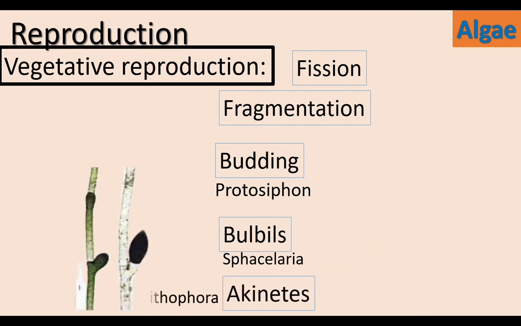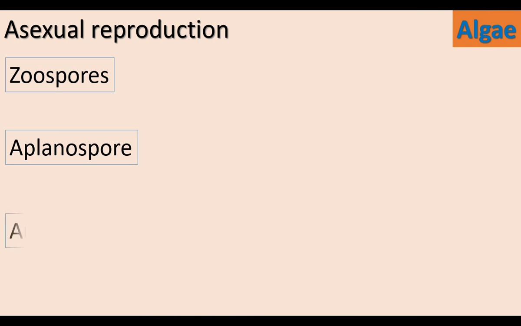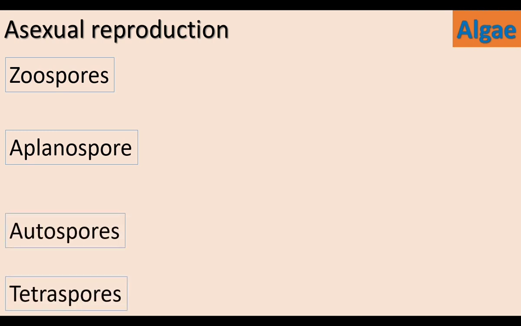Akinetes are resting spores produced by Pithophora. These akinetes develop into new alga. Asexual reproduction takes place by the formation of spores. Zoospores, aplanospores, autospores, tetraspores are some of the spores produced by the members of algae.